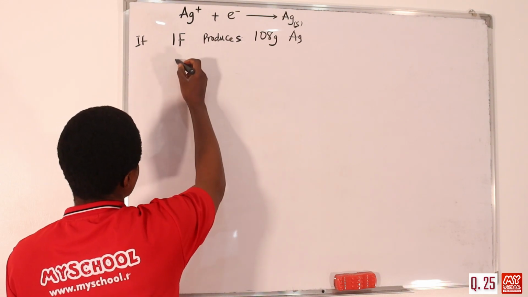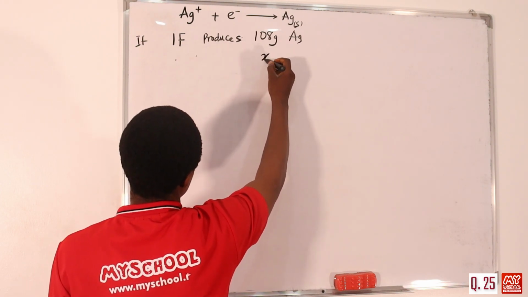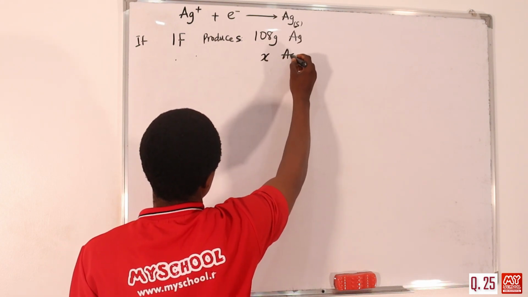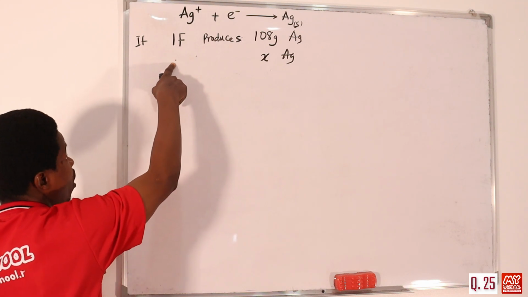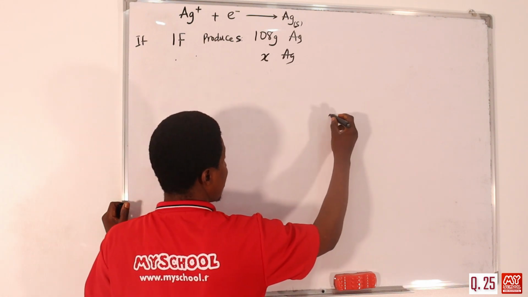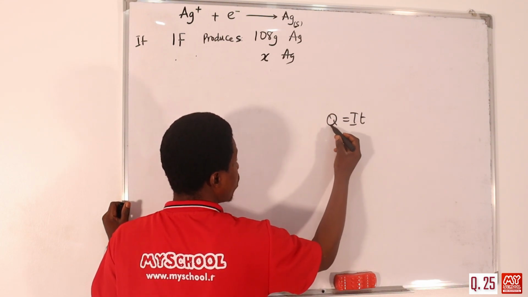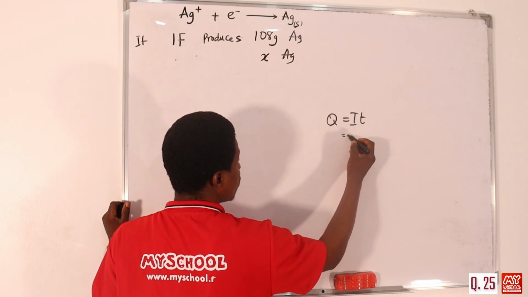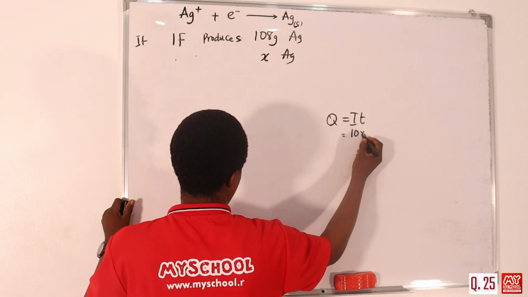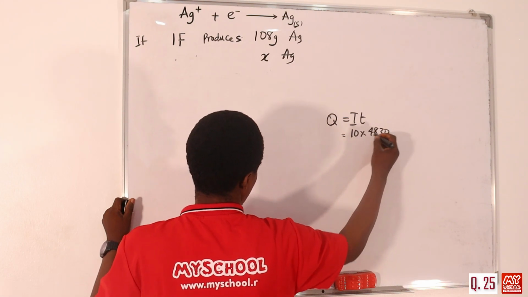So we now ask how much Faraday will produce the mass X of silver that will be deposited. That means we should know the value of the quantity of electricity. Don't forget that Q is equal to IT. We're given the current I, which is 10, times the time, which is 4830.